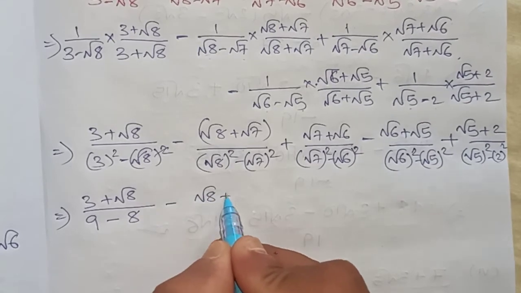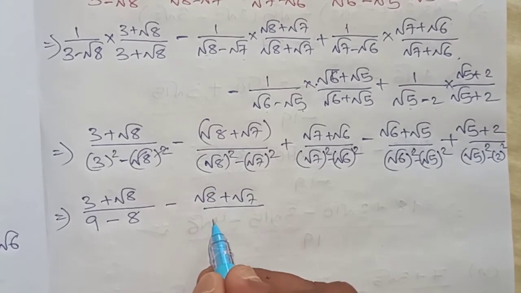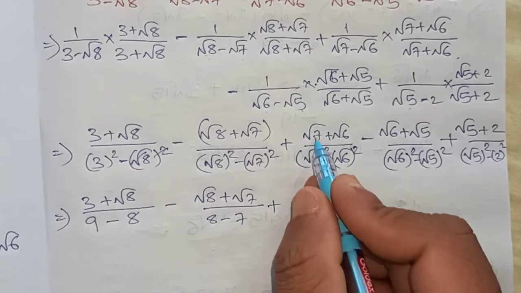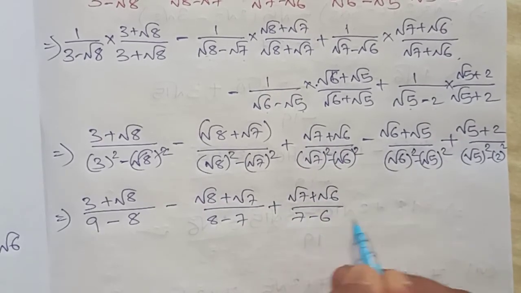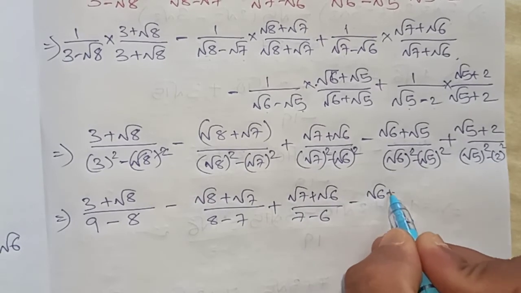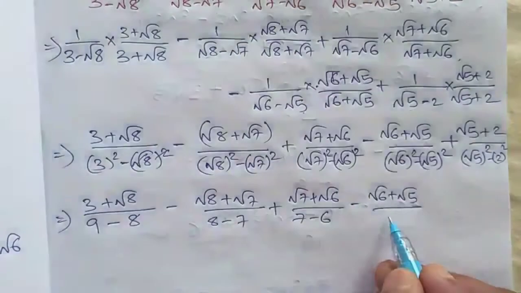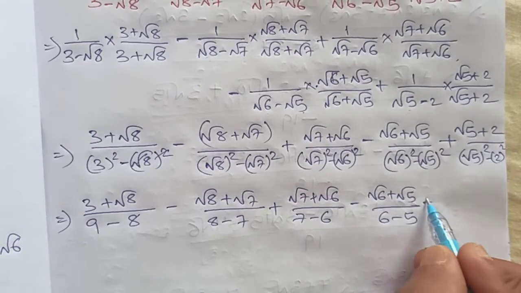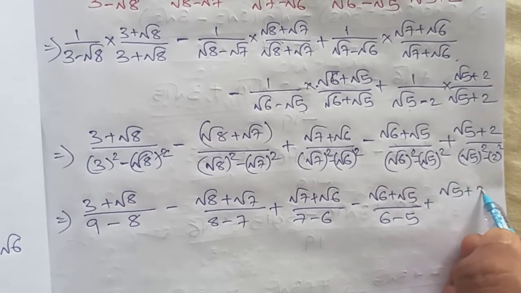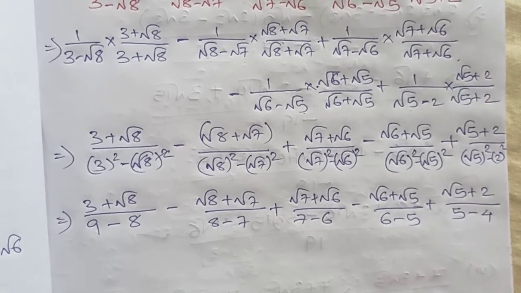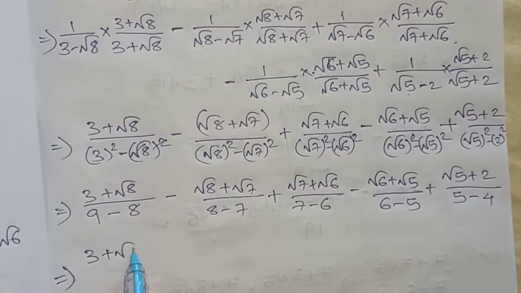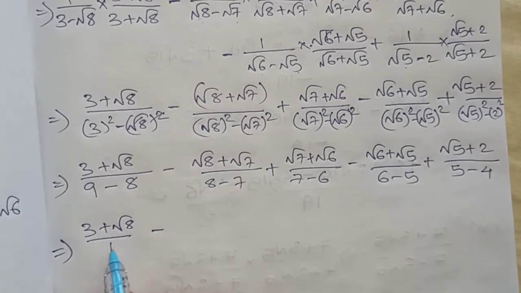Root 8 plus root 7, denominator is 8 minus 7, plus root 7 plus root 6, denominator 7 minus 6, minus root 6 plus root 5, denominator 6 minus 5, plus root 5 plus 2, denominator 5 minus 2, 2's are 4. Okay, 3 plus root 8 by 1. Whether I write 1 or I don't write, it is the same thing. So I won't write 1 here.